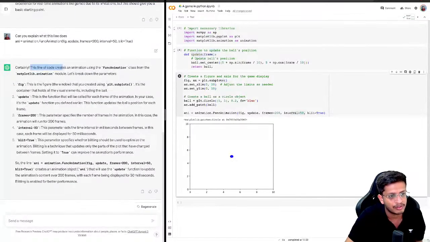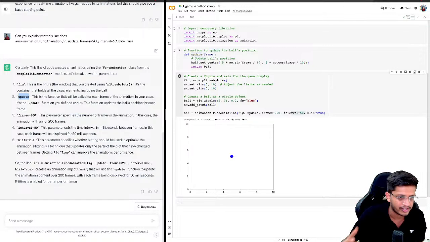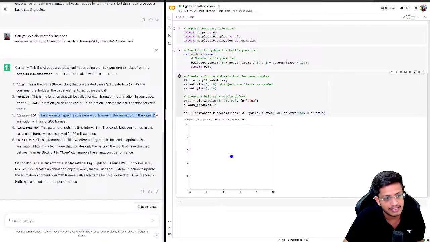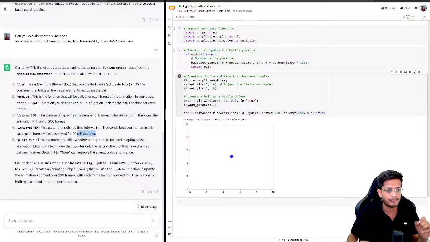So certainly this line of the code creates an animation using the func animation function or class from animation module. Let's break down the parameters. Fig is the figure or window. Update is the function that will be called on this figure. Frames specifies the number of frames in the animation. In this case, the animation will run for 200 frames, and the interval between every frame will be 50 milliseconds. So the total duration of this animation will be 50 into 200 milliseconds, which is 10 seconds.